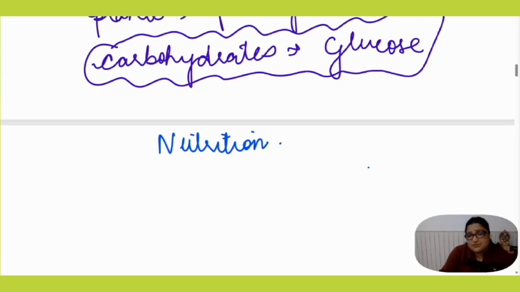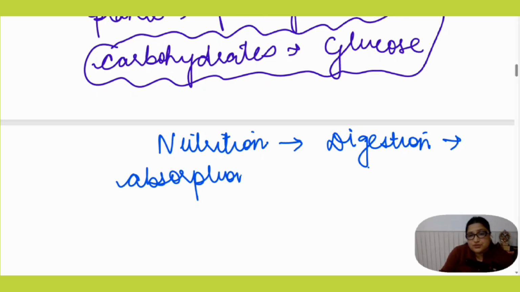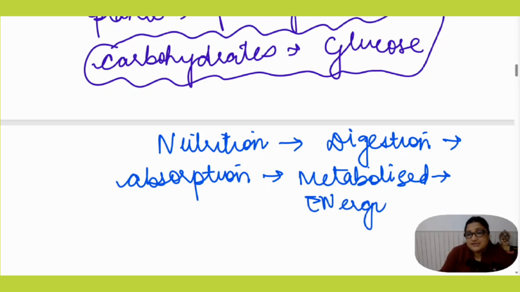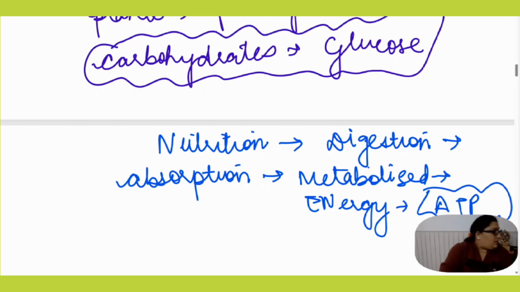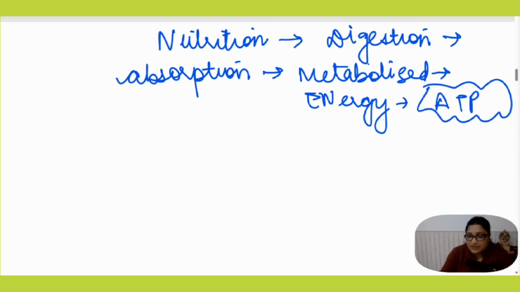Our nutrition, when we take it, will be digested. Then comes the digestion, and after digestion is the absorption, and after absorption of the nutrients, the blood carries all the nutrients to the cell, and inside the cell it is metabolized to give the energy. Energy in a biological system is always in the form of ATP, the adenosine triphosphate.